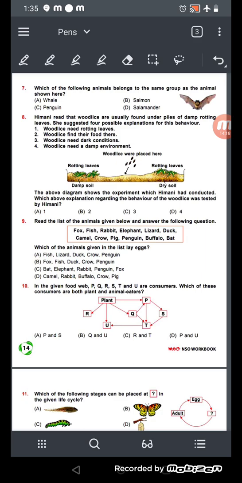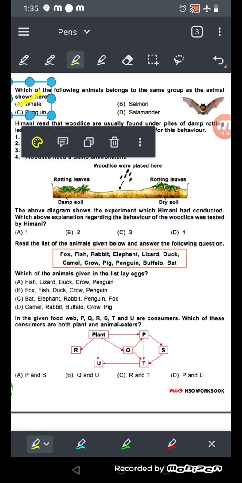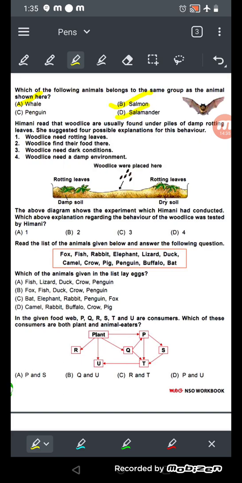Now see number 7. Which of the following animals belong to the same group as the animal shown here? This is a bat. Now whale, penguin, salmon and salamander, do they come in the same group? Think about this. Which one comes in the same group as bat? Means, which are the mammals? Which one is the mammal? This will be your homework. You need to check and tell me the answer of number 7.